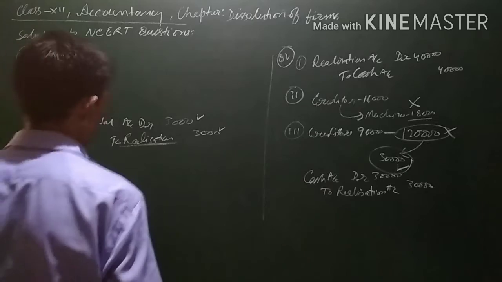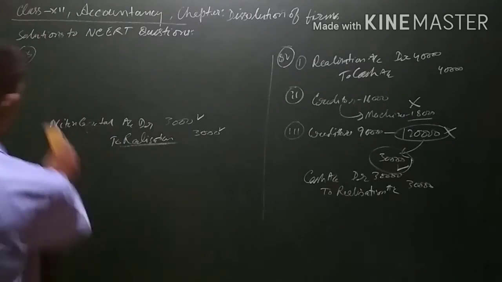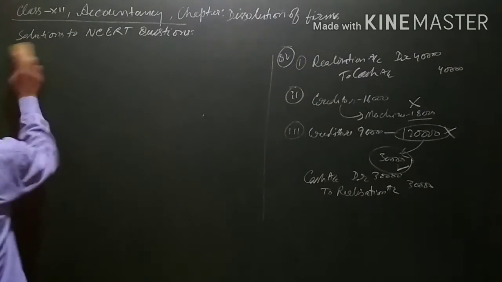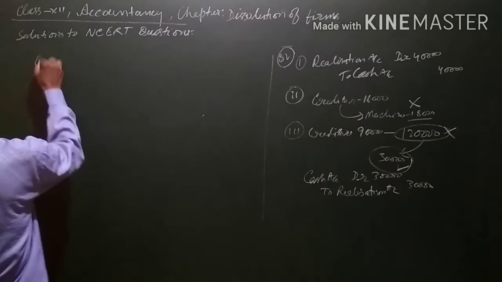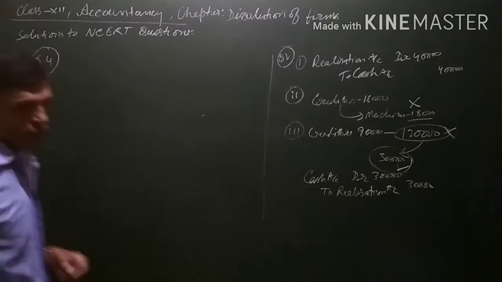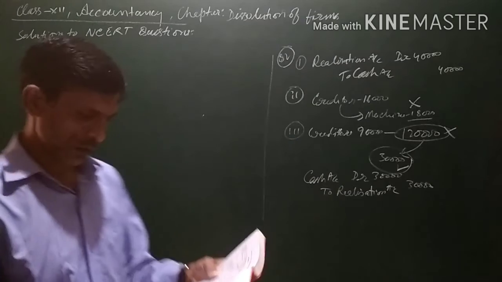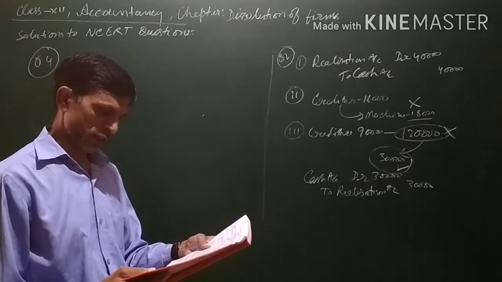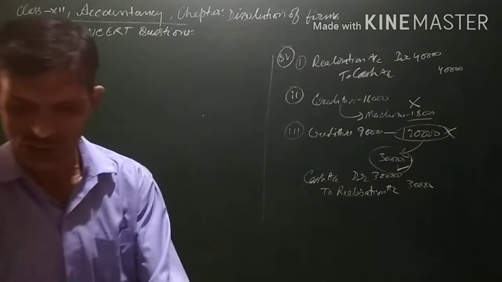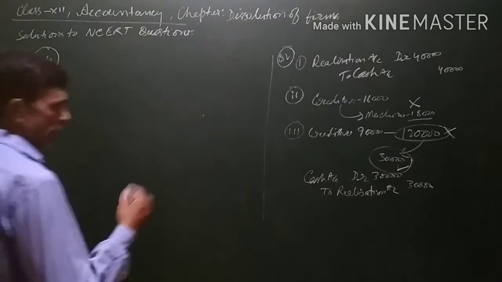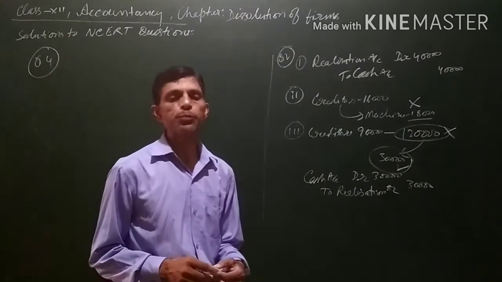Let us see question number 4. Question 4. There are 4 transactions. The first one, payment of unrecorded liability 3,200. A liability of 3,200 is being paid.